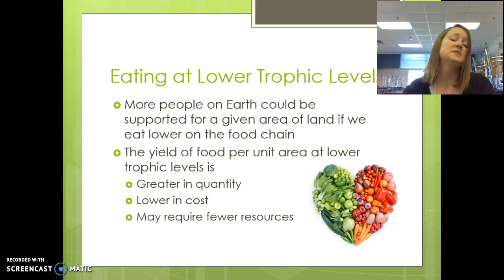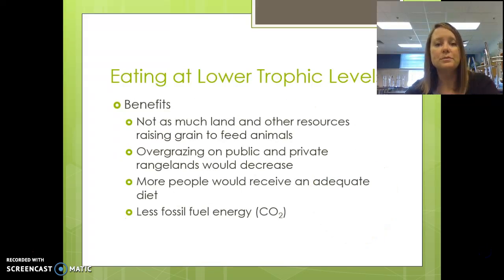It's also less expensive if we eat on the lower trophic levels as well, and will require fewer resources overall. If we're eating at lower trophic levels, we're not raising the grain to feed the animals. If we don't have the animals, that's going to reduce the amount of overgrazing, which in turn would reduce desertification. More people would receive an adequate diet, and of course we would also be using less fuel energy, so less carbon dioxide emissions.